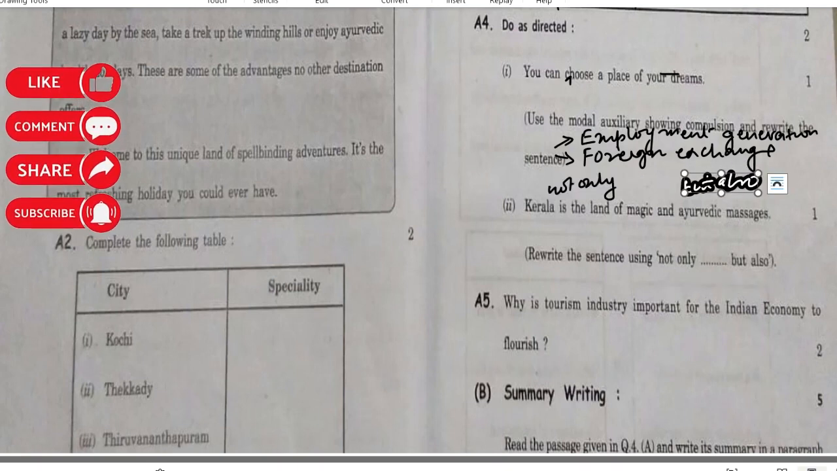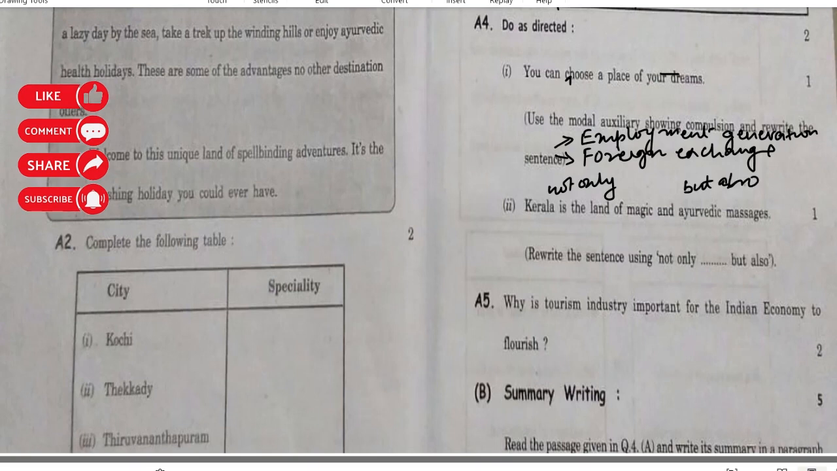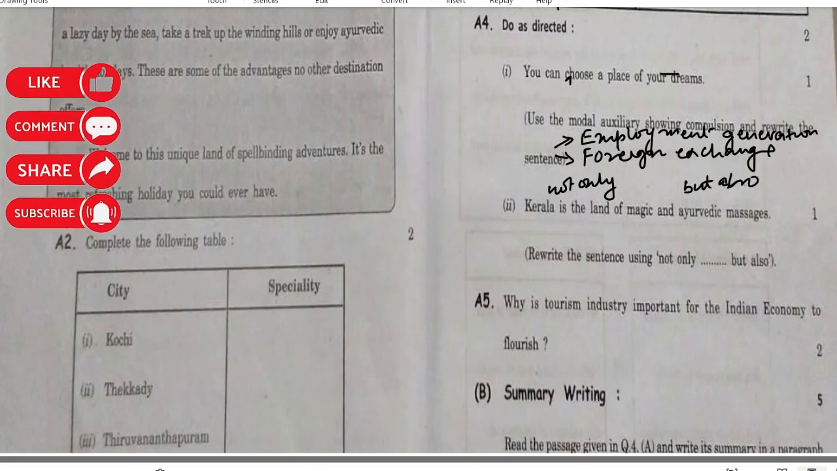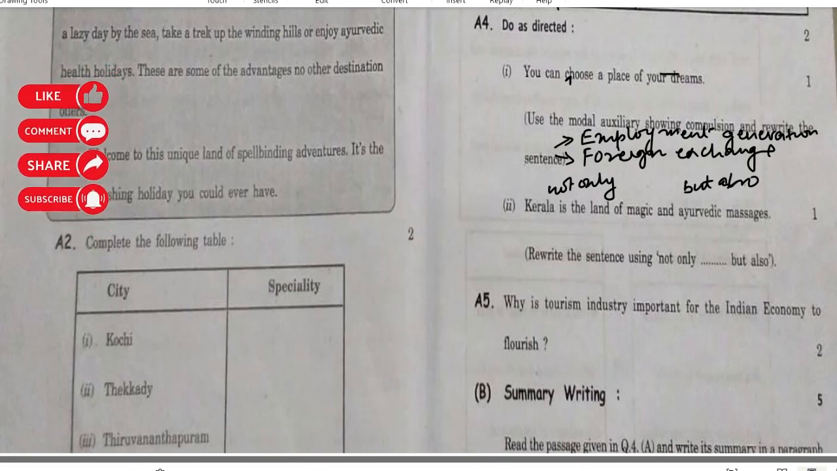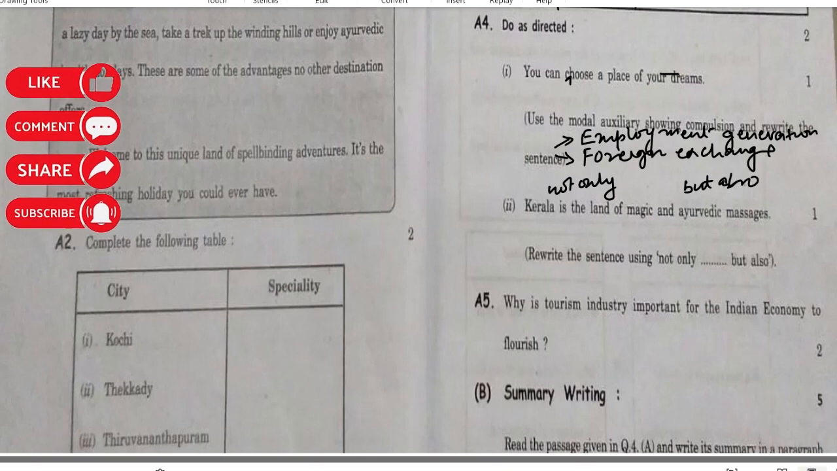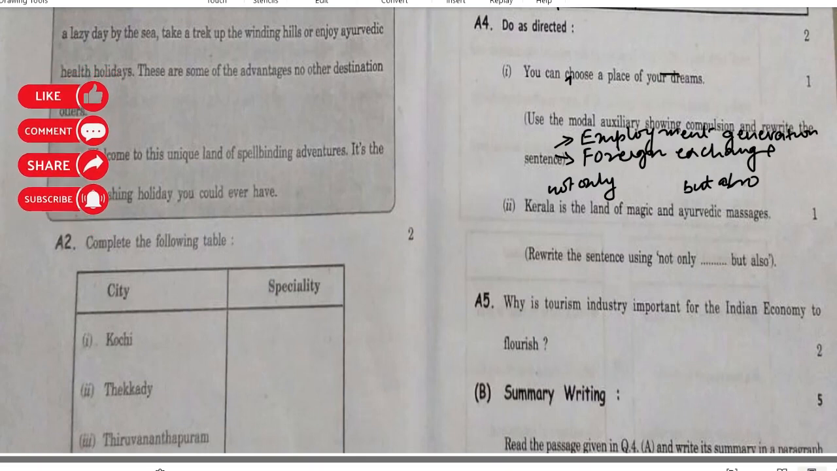Similarly, you can choose a place of your dream. So the can be replaced by compulsion, which is must. So that way, this can be written.